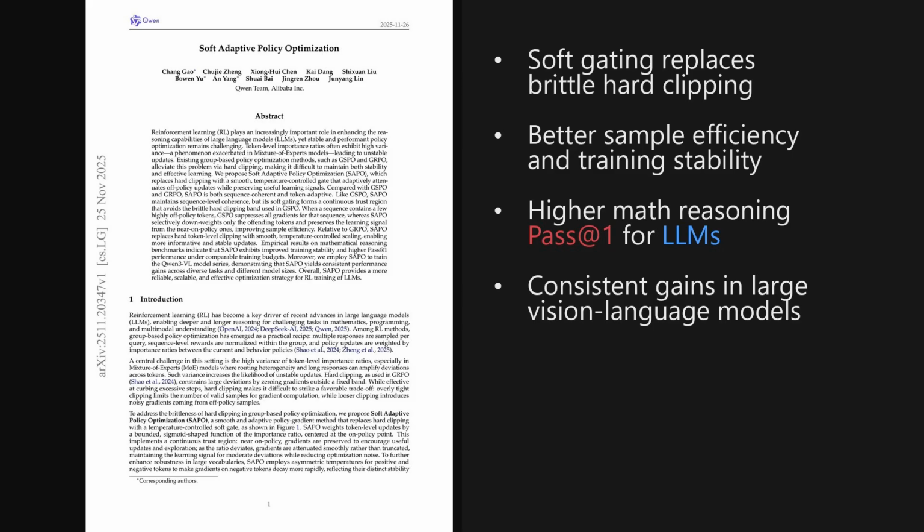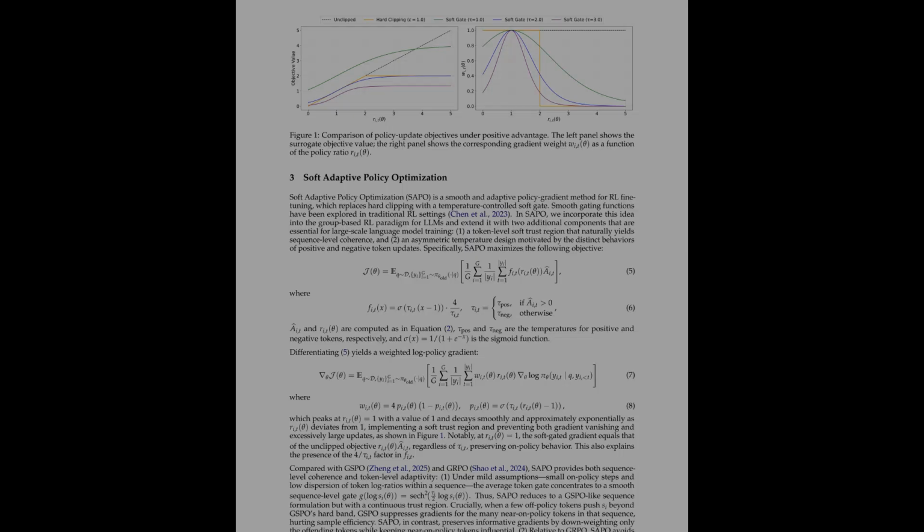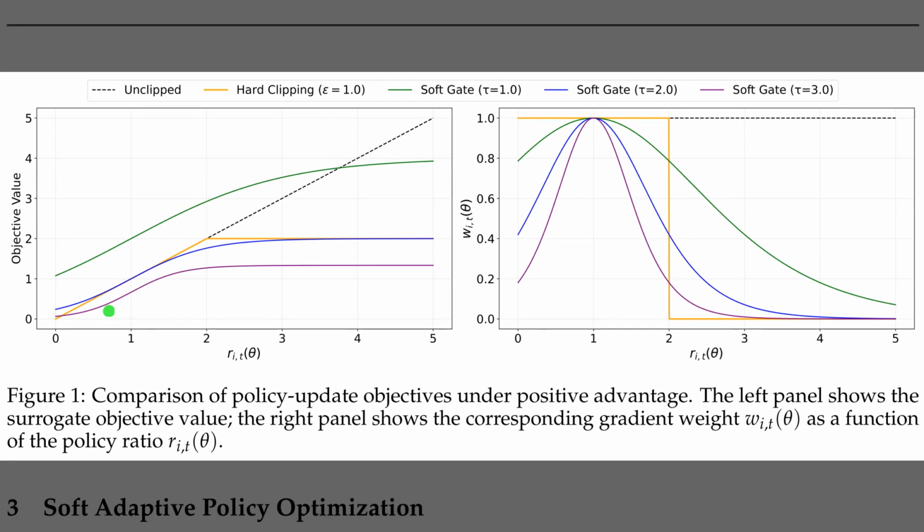The paper is titled Soft Adaptive Policy Optimization, and as we will see later, the implications for large-scale model training are quite significant. Alright, Figure 1 contrasts hard clipping with the new soft gate under positive advantage. The left panel shows how the surrogate objective grows with the policy ratio, where hard clipping flattens past a threshold while soft gates keep rising smoothly. The right panel displays the corresponding gradient weight, which forms peaked curves centered at on-policy updates. Higher temperature values make these peaks narrower, so updates stay tightly focused around safe policy ratios.